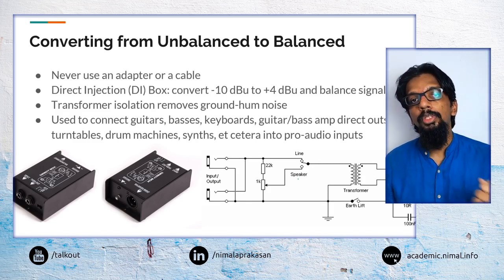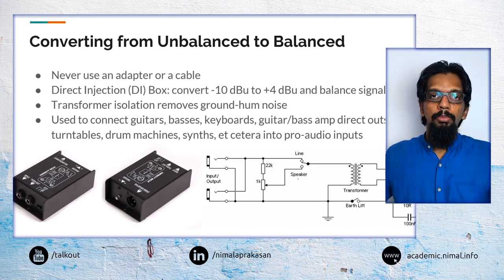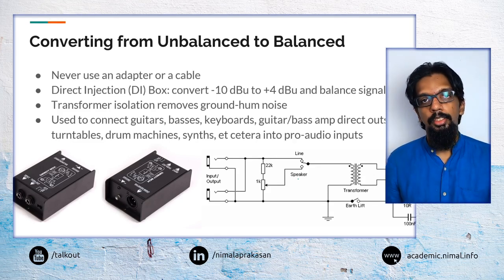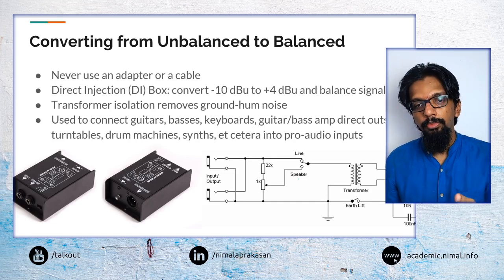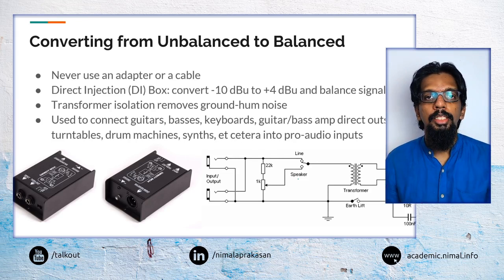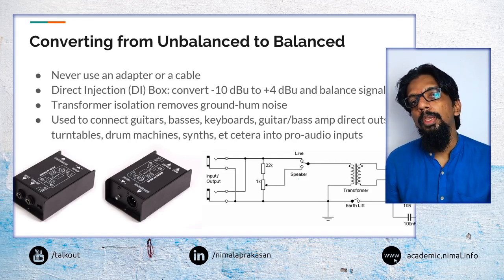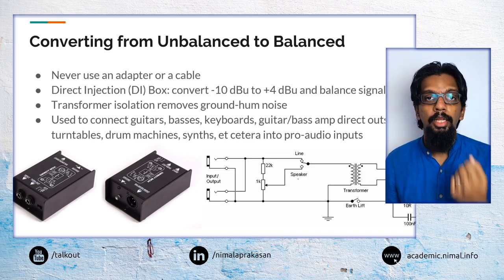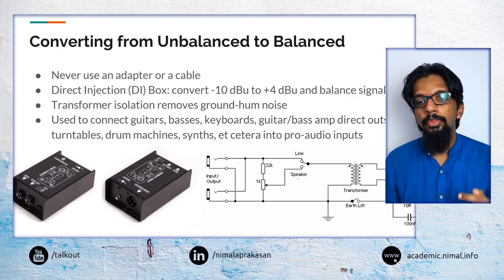Now if we want to send it across a long distance, we will come across the same interference problem. So what we may do is use what is called a direct injection box, and it will do two things.